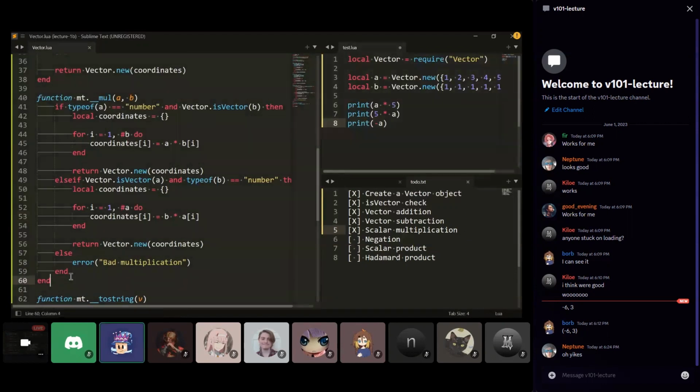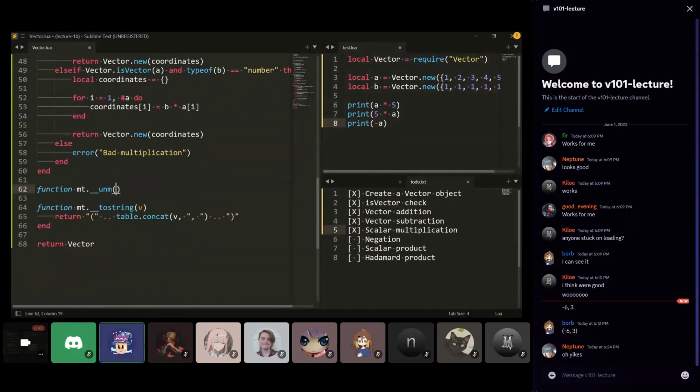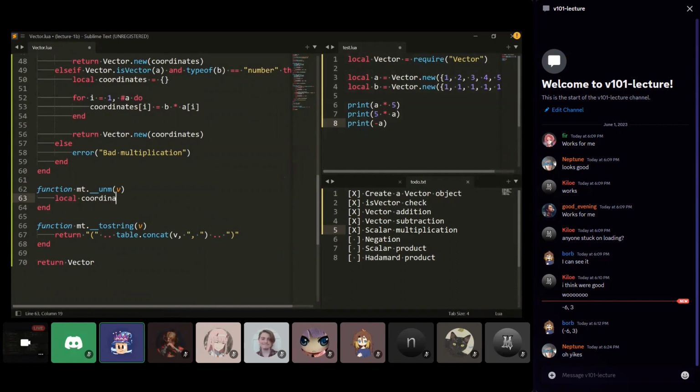And there's a special metamethod for this one too. Okay. So this time, we know that our input is going to be a vector. We don't have to do any checks, and all we're going to do is negate every coordinate.